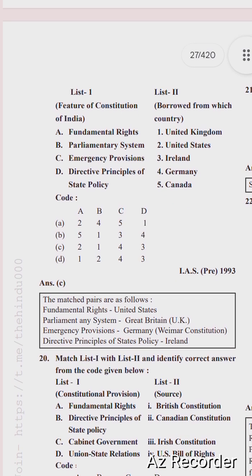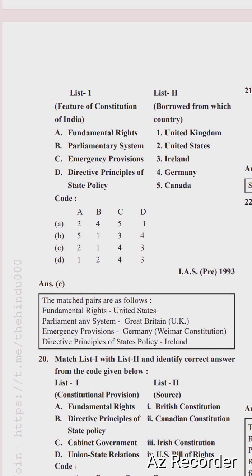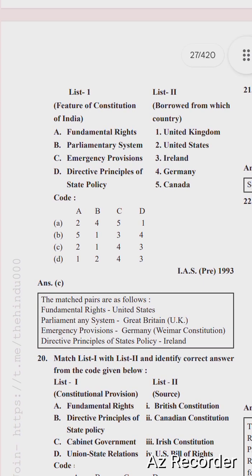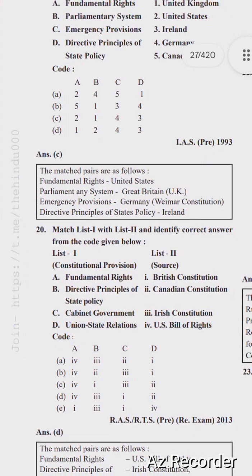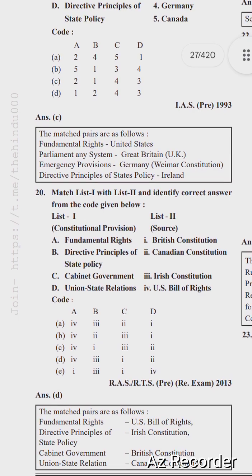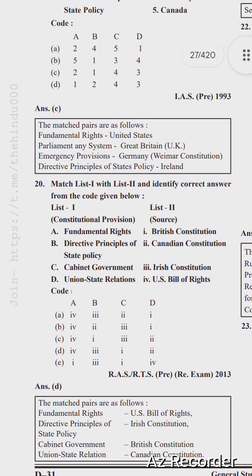Fundamental rights are related to the United States, parliamentary system is related to the United Kingdom, emergency provision is related to Germany, and directive principle of state policy is related to Ireland. The matched pairs are as follows: fundamental rights, United States; parliamentary system, Great Britain, UK; emergency provision, Germany, Weimar Constitution; and directive principle of state policy, Ireland.